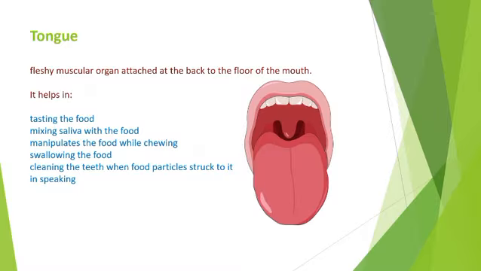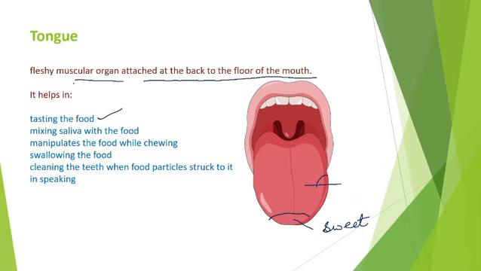So, tongue is a fleshy, muscular organ attached at the back to the floor of the mouth, right? So, easily we can move and rotate our tongue, right? Up, down, we can do it. Understand? And tongue helps in taste the food. How? In tongue we have taste buds. What we have? The taste bud, right? So from here we understand or we feel the food is sweet in taste. What it may be? Sweet.